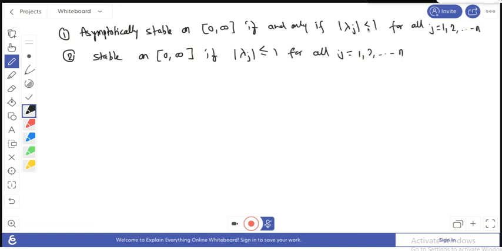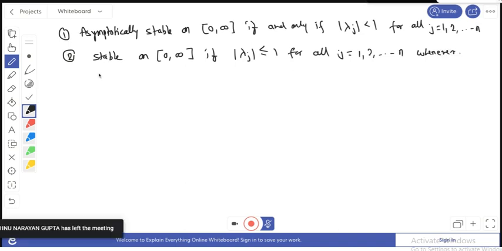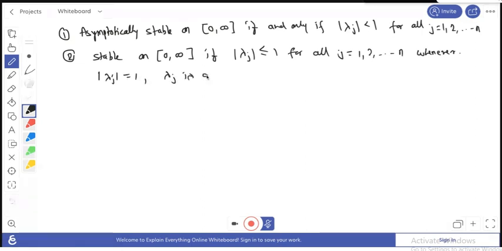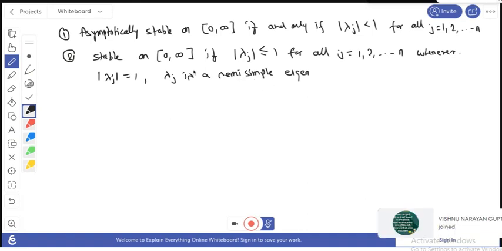Here some are strictly less than 1, and someone may equal 1, whenever that eigenvalue is semi-simple. This means the algebraic and geometric multiplicities are the same for that particular eigenvalue. So this is the second result.